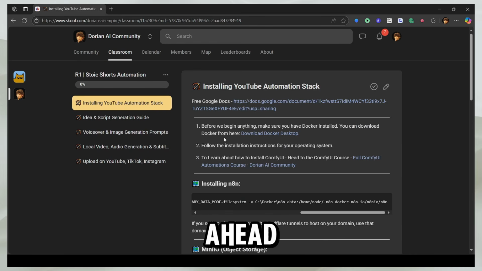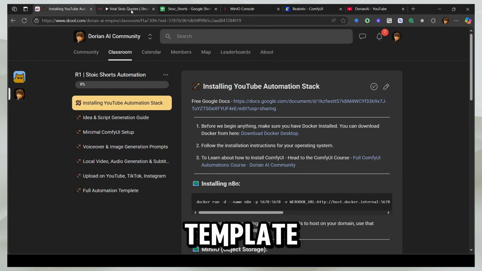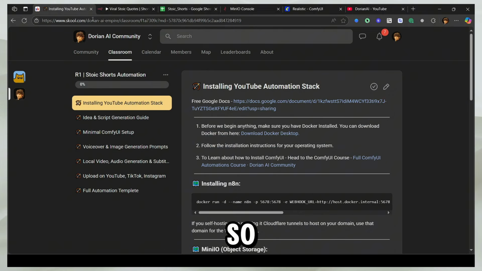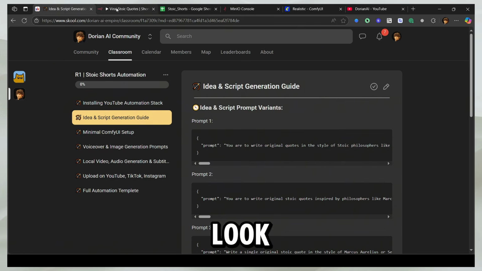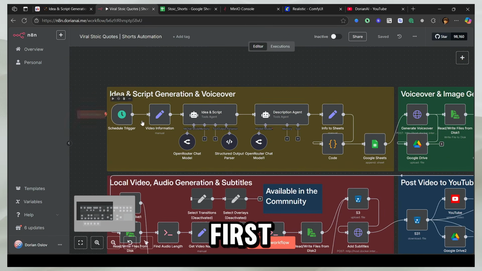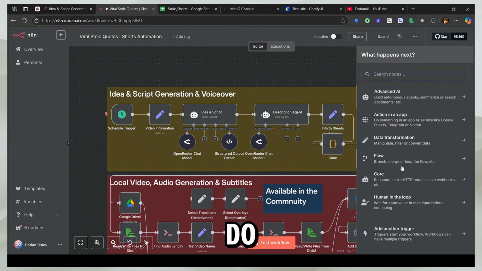So now let's go ahead and build our official automation. After our YouTube automation stack is ready, let's head to our n8n template and see what exactly is going on here, step by step. So I'm going to head to the idea and script generation guide. And let's look at our first section, which is the idea and script generation and voiceover. The first step that you need is a scheduled trigger. If you don't want to trigger it automatically at a given time, what you should do is come here and select a different trigger.